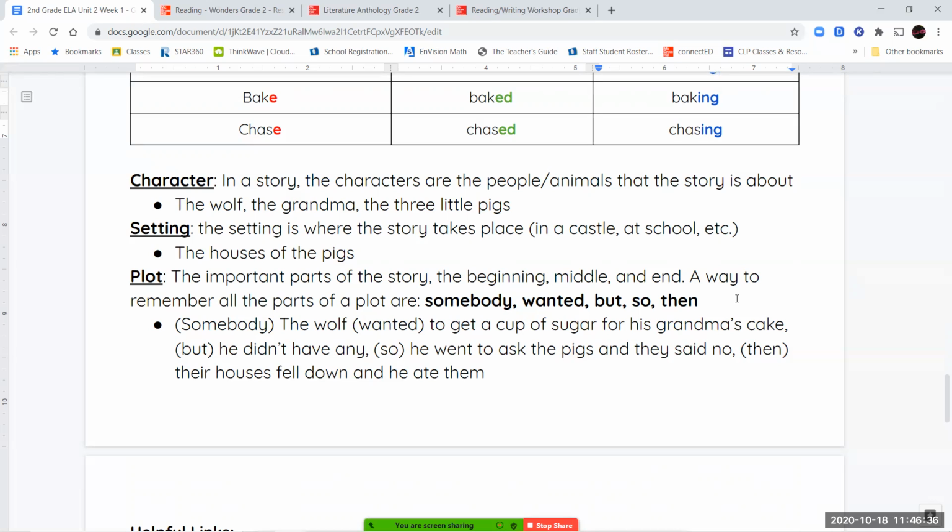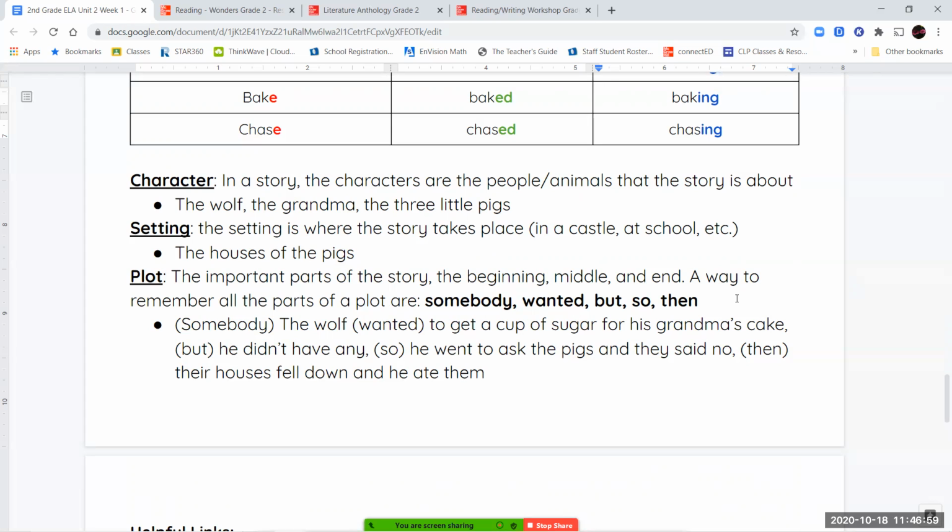And then we have the plot. Now the plot tells you the most important parts of the story, beginning, middle, and end, without giving you all the details. So if you're telling your friend in a hurry what a story is about, you're telling them just the important stuff that happened in there, and that's the plot. And a way to remember all the parts of the plot is you can put them into 5 little boxes.